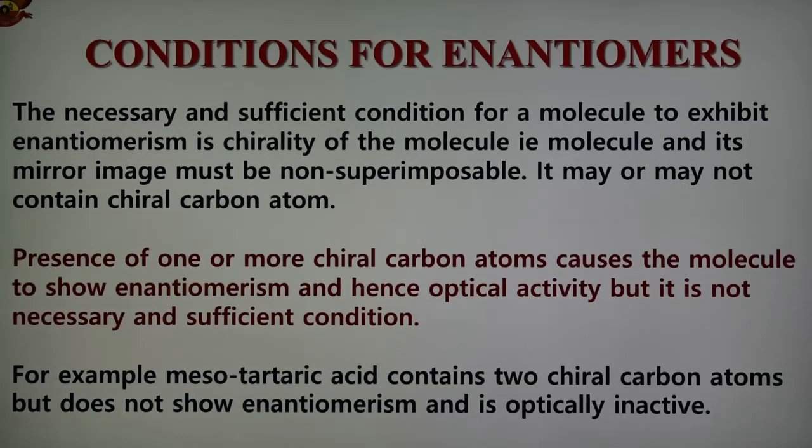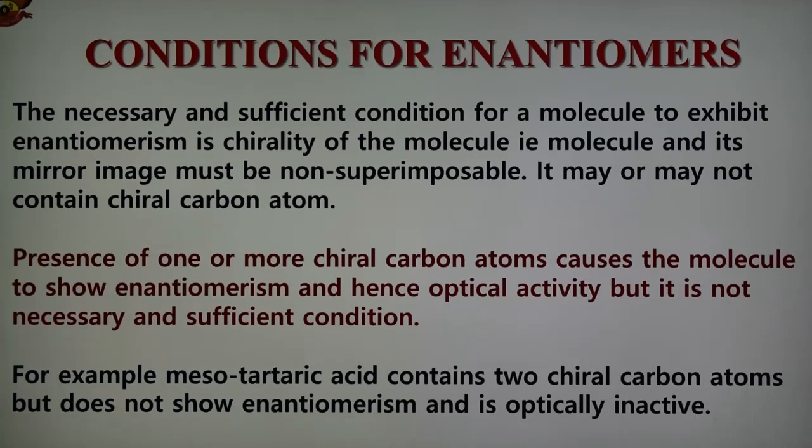Next, what are the conditions for enantiomerism? The necessary and sufficient condition for a molecule to show enantiomerism is chirality, that is, asymmetry of the molecule. Chirality is the necessary condition, that is, the molecule and its mirror image must be non-superimposable.